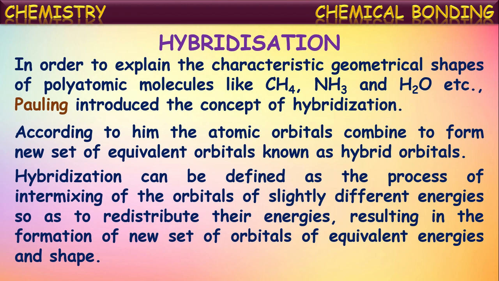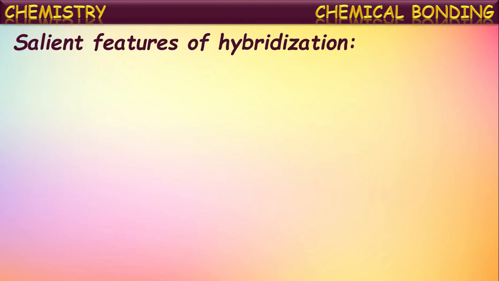Okay, so what is meant by hybridization? The intermixing of two or more orbitals of the same atom which have the same or nearly equal energy. They intermix with each other and result in the formation of the same number of new orbitals with the same energy. This is called hybridization, and those newly formed equal-energy orbitals are called hybrid orbitals. Now let us see the salient features of this hybridization phenomenon.